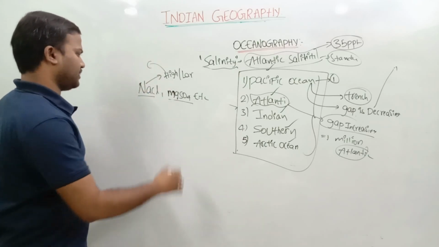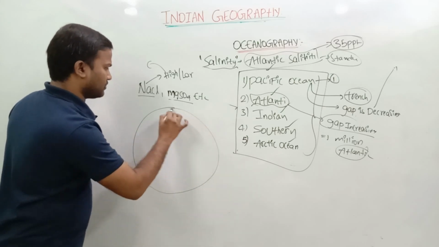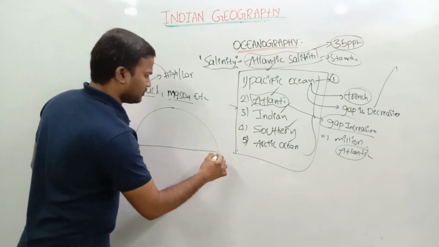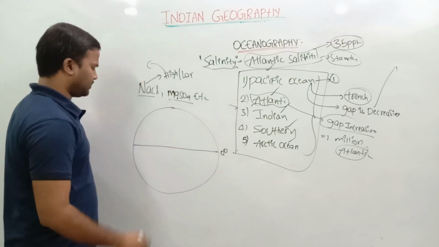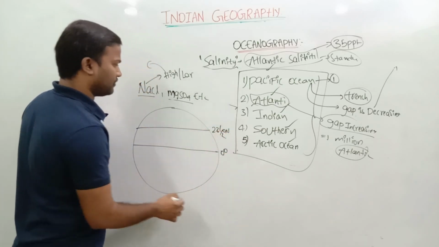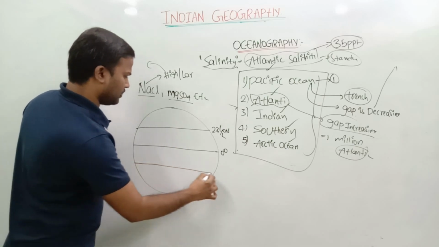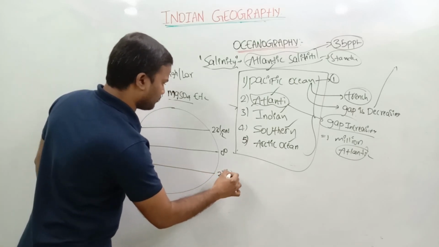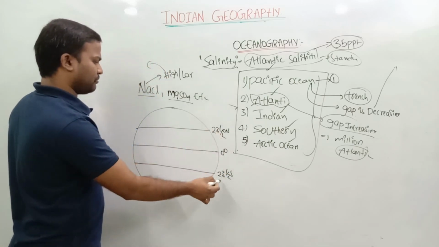Take an earth here. I am drawing earth here. So this is what we already know, the equator. This is the Tropic of Cancer, 23 and a half north. The next, 23 and a half south, Tropic of Capricorn.